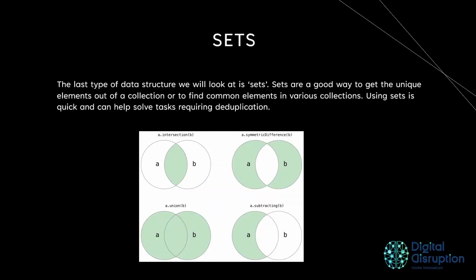Sets. The last type of data structure we look into is sets. Sets are a good way to get the unique elements out of a collection or to find common elements in various collections. Using sets is quick and can help solve tasks requiring deduplication.